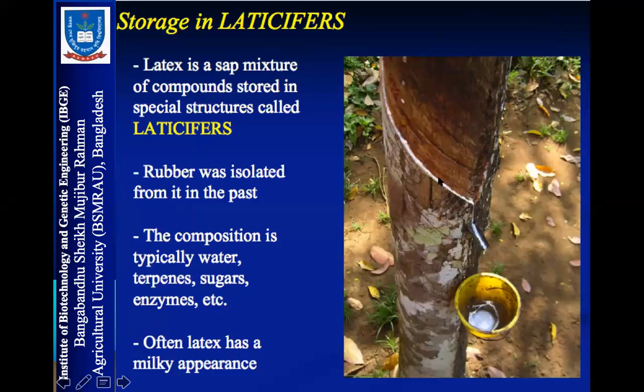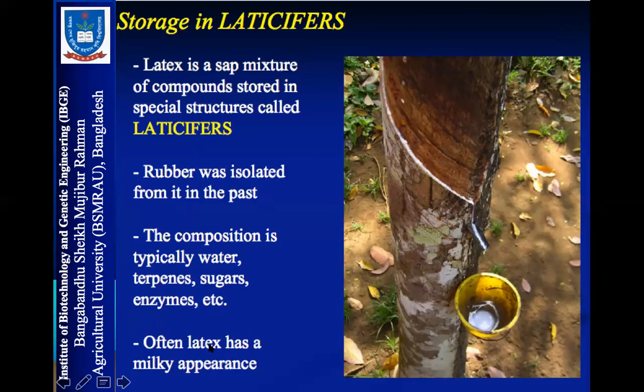For example, this is a rubber plant. If you visit the Cox's Bazar Ramu area, you can find this rubber plant. The resin laticifers are coming from the rubber plant. If you cut the bark of the plant, the latex comes out like this, and these milky substances, when processed, become rubber.